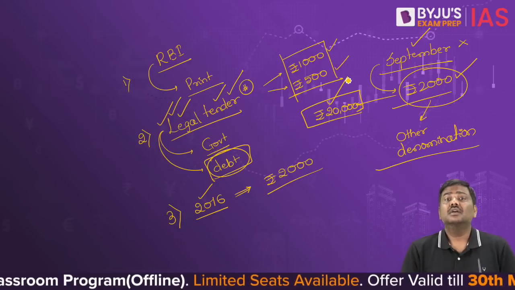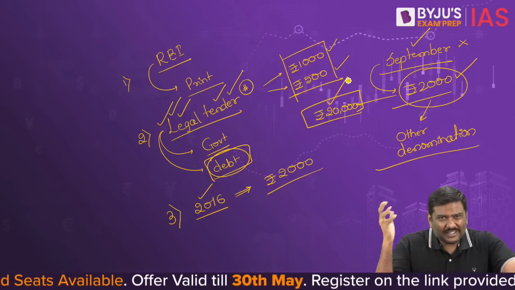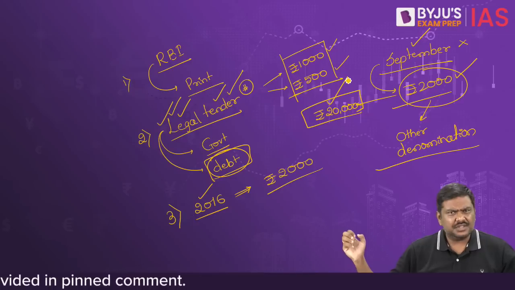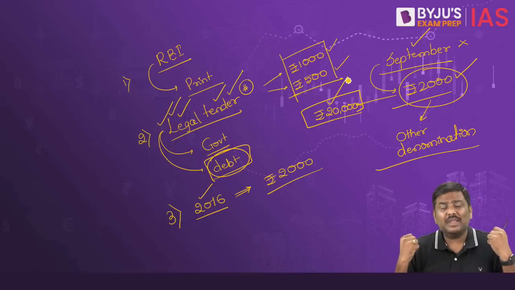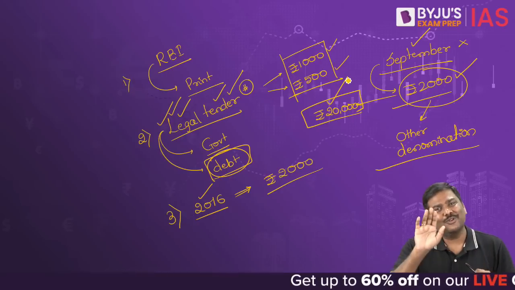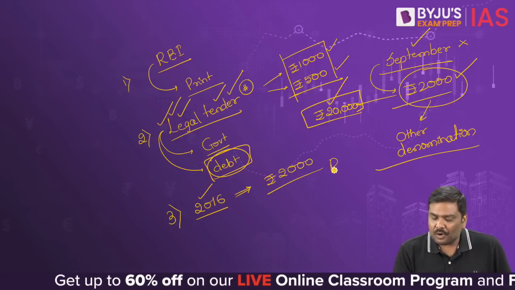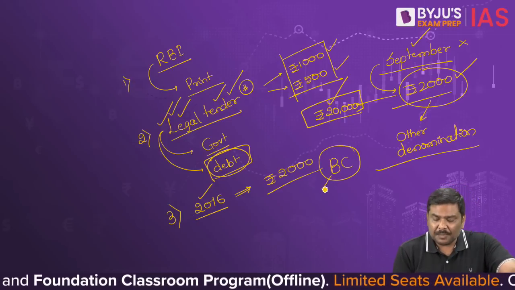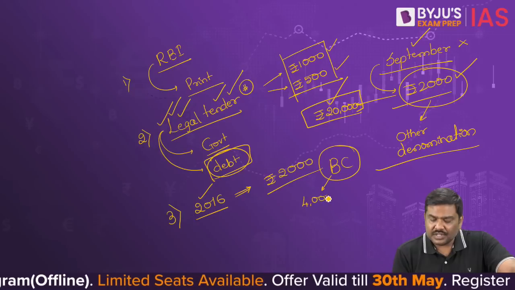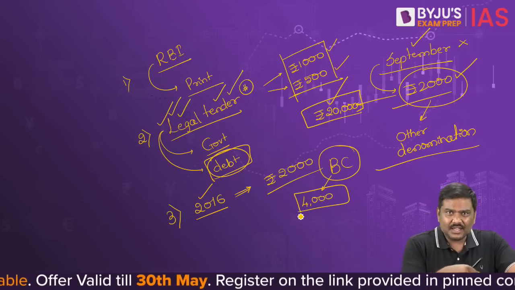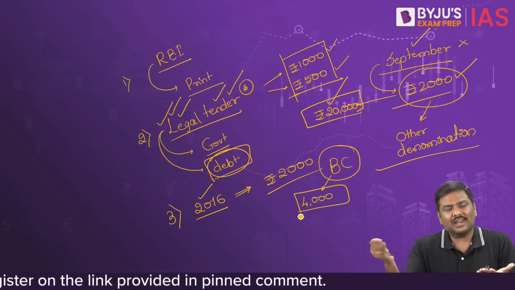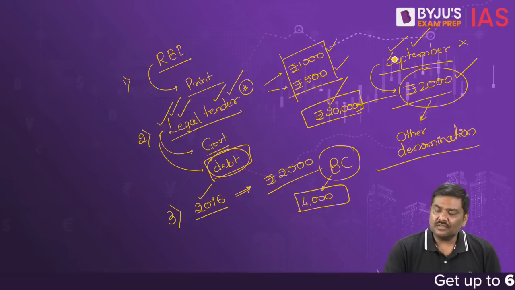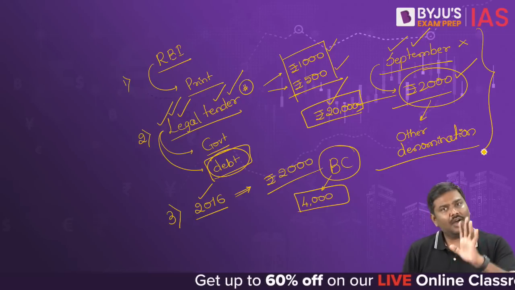Now some of you will start thinking, sir, what if people are there in villages? The banks are far away from the villages, right? What if they have a lot of 2000 rupee currency notes? RBI has a solution to even this. You can approach a banking correspondent, and per person, per day, 4,000 rupees worth of currency notes, that is two 2000 rupee currency notes, can get exchanged with the banking correspondent. So these are certain very, very important points of announcement of RBI.